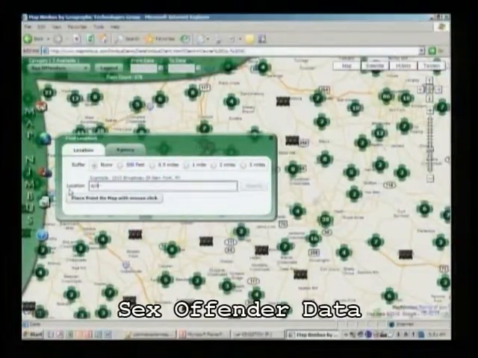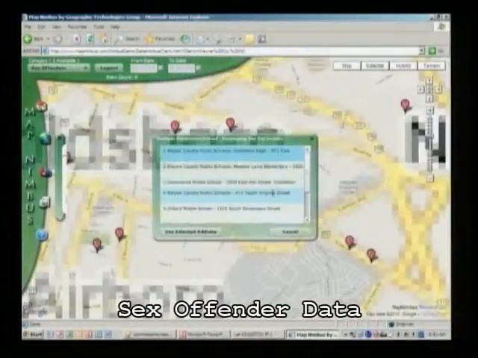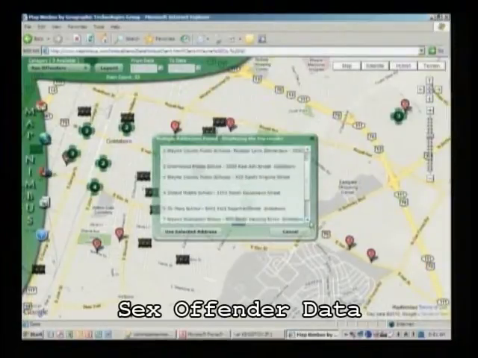Again, we'll plug in an address. We'll just type in school. Schools in Goldsboro. You can see how easy it is. Let's type in schools Goldsboro. I click on, maybe I'm going to do a half-mile buffer. I do a search, and I see all the schools in the area that have school listed. Here, we're just going to pick one.